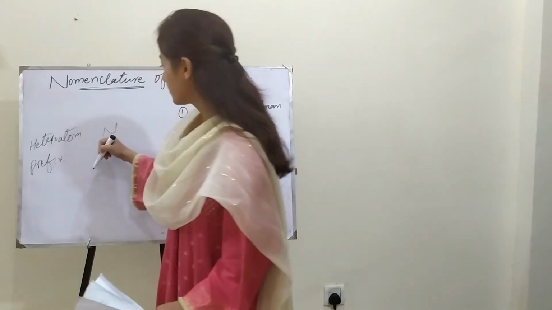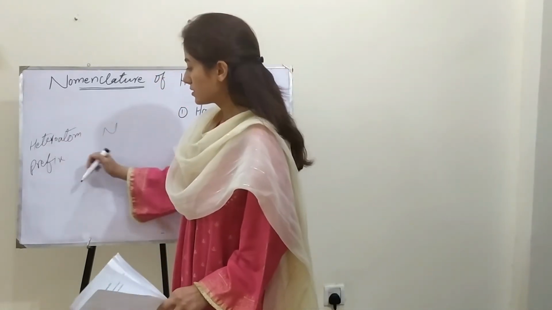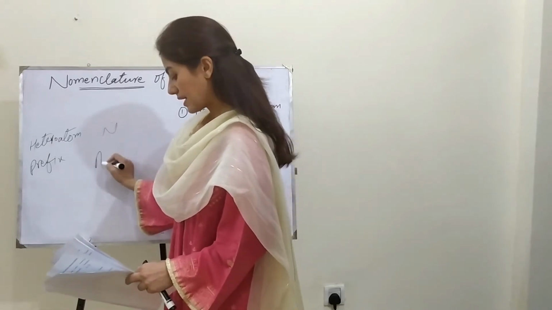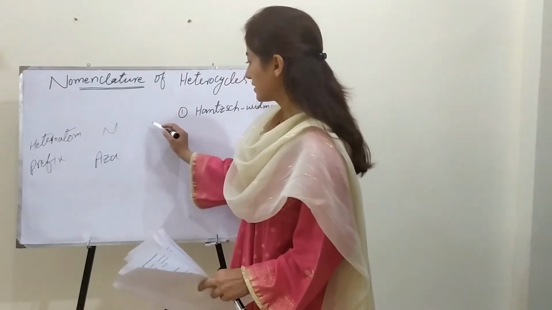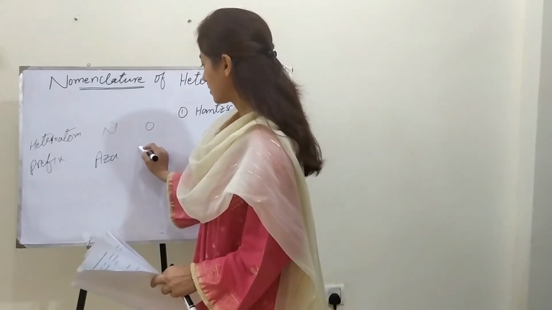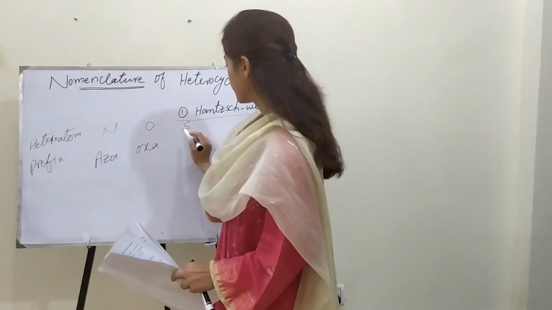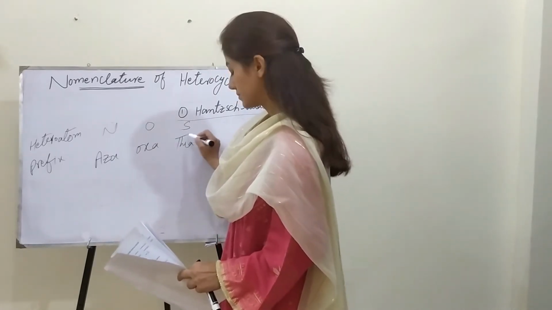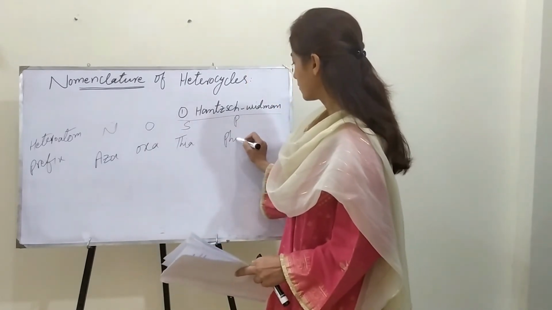If the nature of the heteroatom is nitrogen, then the prefix that would be used is aza, and if that is oxygen, then oxa. For sulfur, it is thia, and for phosphorus, this is phospha.